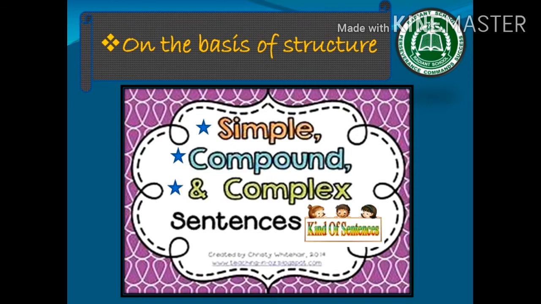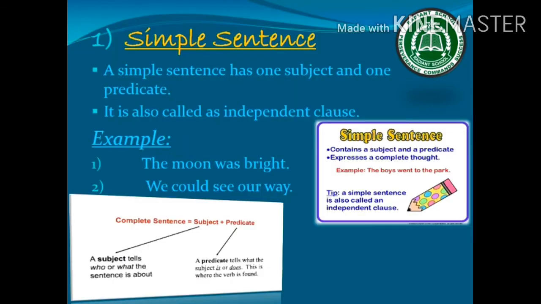First, we'll discuss the types of sentence on the basis of structure. The first one is simple sentence. A simple sentence has one subject and one predicate. For example, the moon was bright. We could see our way. Here the moon is the subject, was bright is a predicate. We is a subject, could see our way is a predicate. So simple sentence has one subject and one predicate.